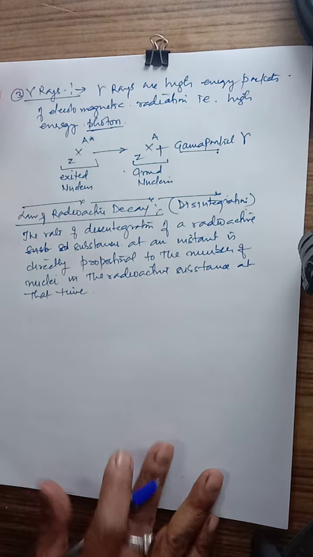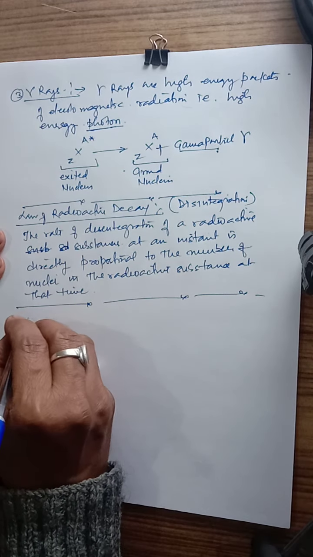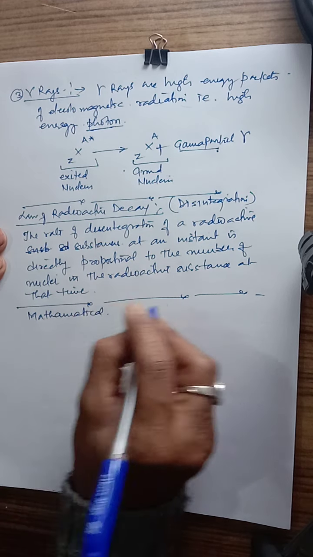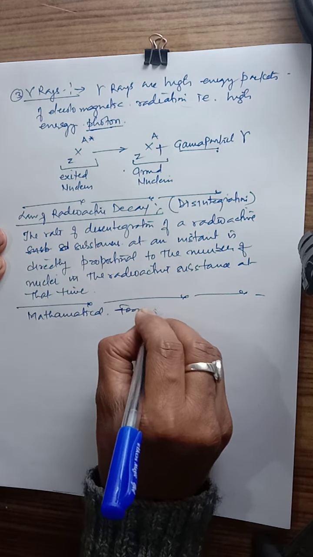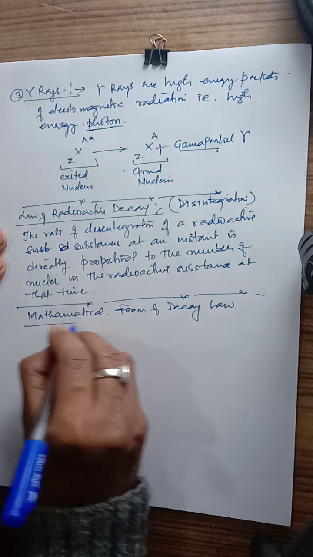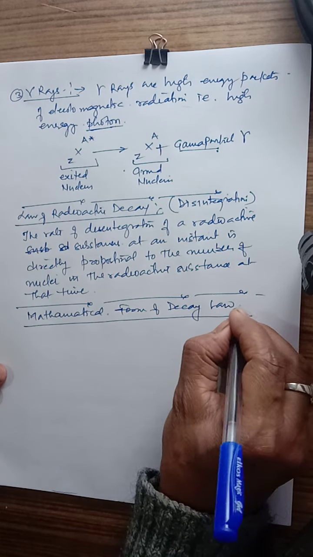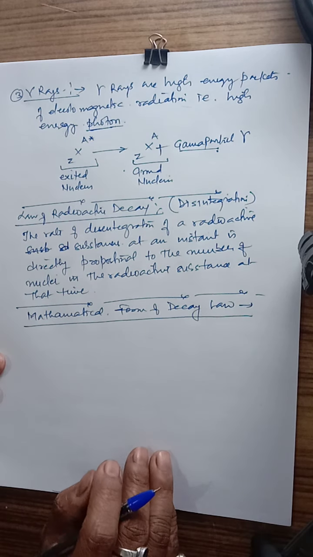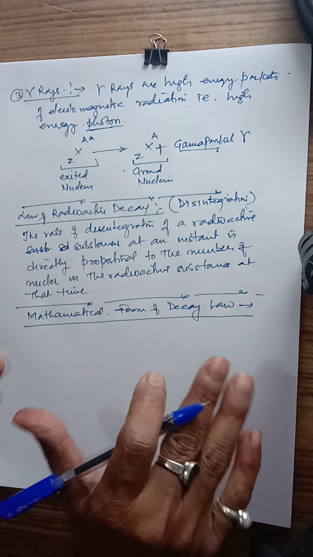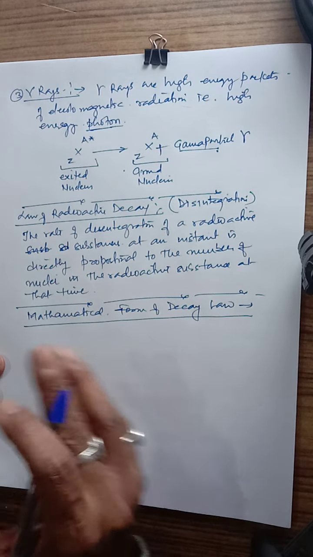Now next, in continuation of that, is the mathematical form of the decay law. For this, we are going to derive an equation or formula. For that, we have to consider a few things.